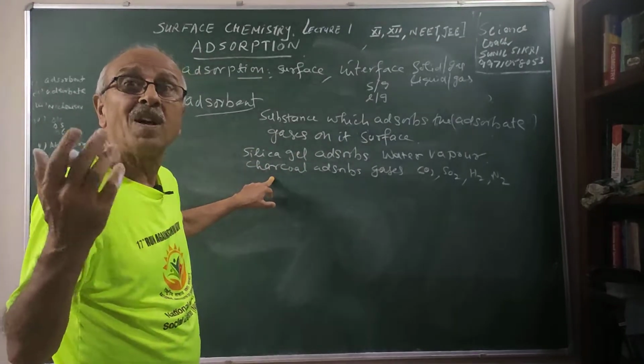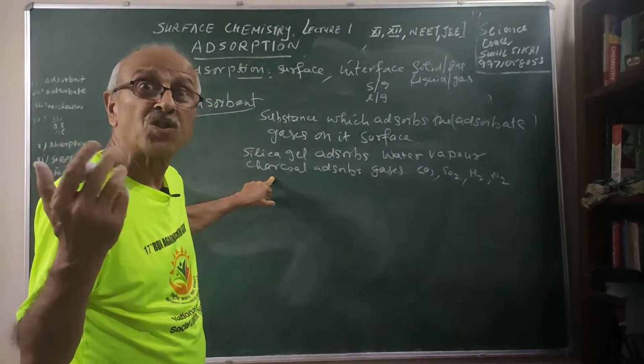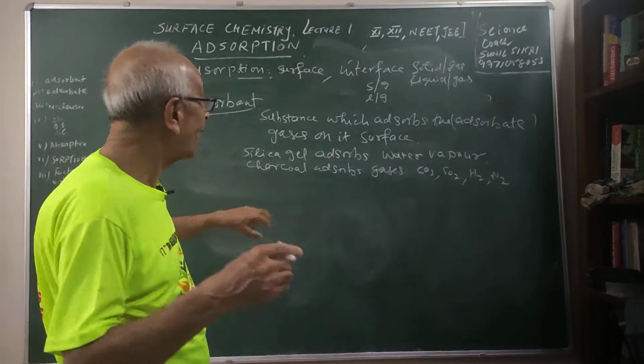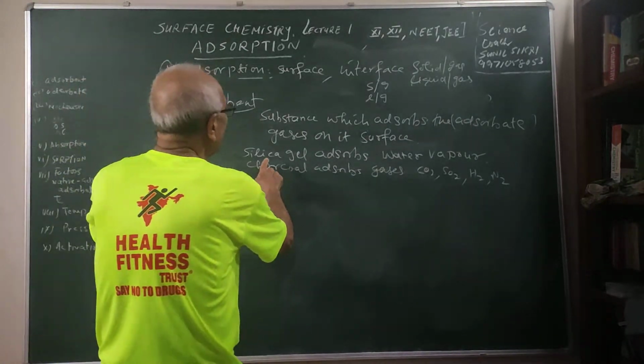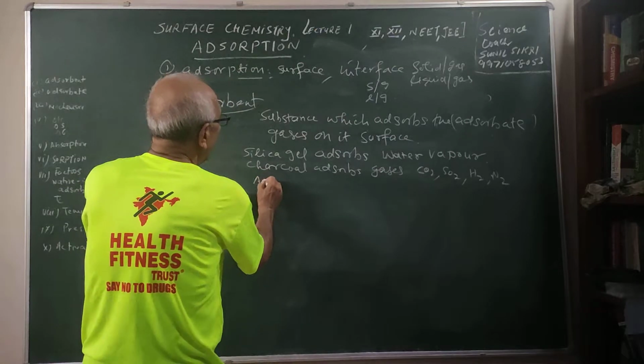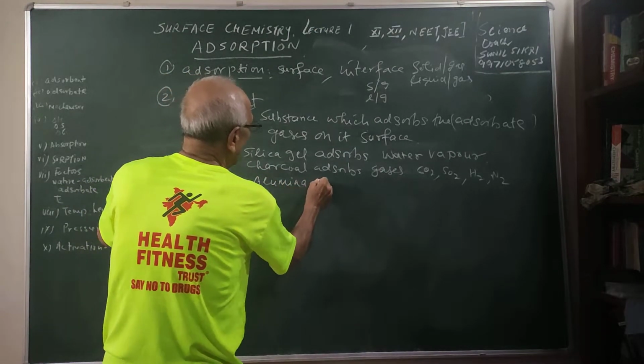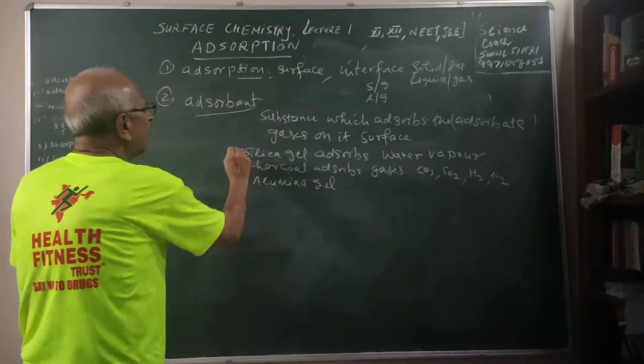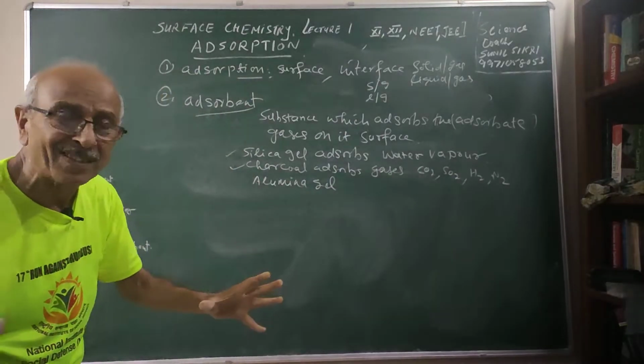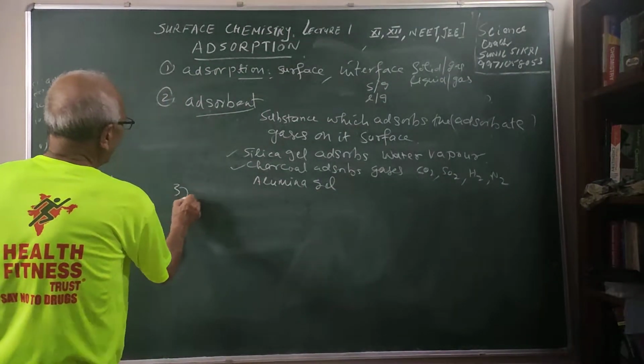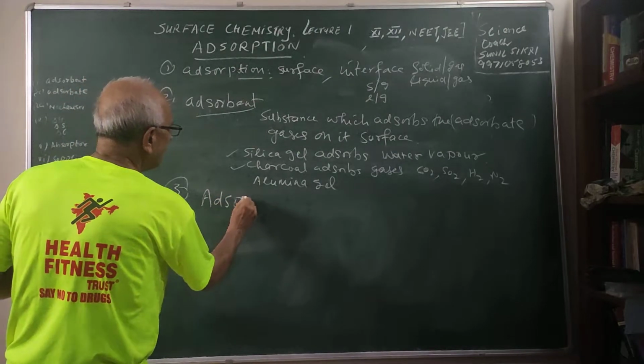Charcoal can absorb certain poisonous gases, and moisture also from the atmosphere, water. So these silica gel, charcoal, alumina gel, they are all good examples of the adsorbents. And third, I am talking of adsorbate.